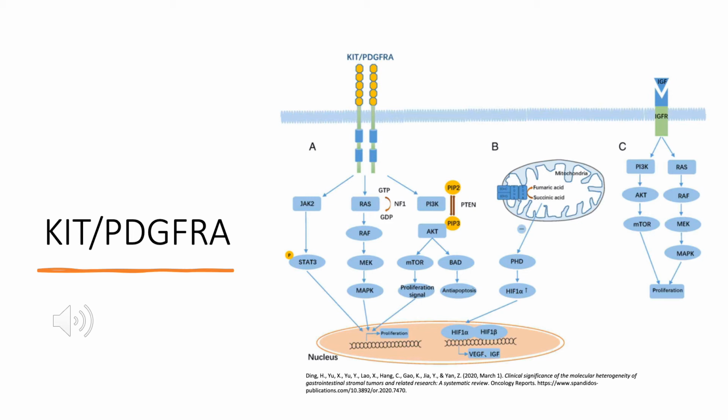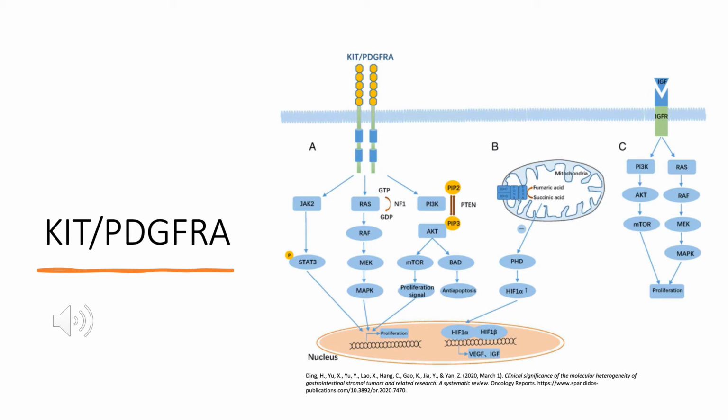KIT genes and PDGFRA tyrosine kinase genes are pivotal in the development of GISTs because they initiate the oncogenic events. And this happens, as you can see in the diagram, the KIT and PDGFRA receptors bind to the ligand. And once they bind to the ligand, they activate PI3K, which will phosphorylate PIP2 and PIP3, which you can see in the diagram.